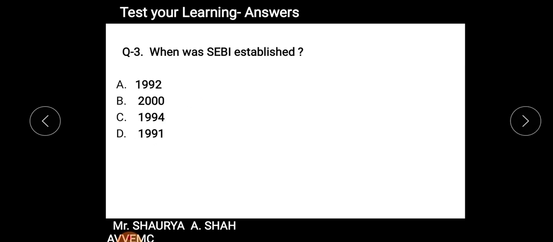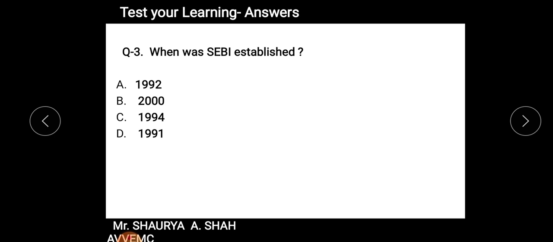The next question. When was SEBI established? I informed you in the very beginning of the lecture when we were discussing the syllabus. What do you mean by SEBI? SEBI is Securities and Exchange Board of India. What does it regulate? It regulates the share market, stock exchanges, and the working of company in India.